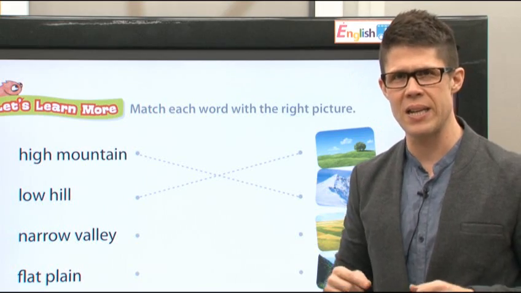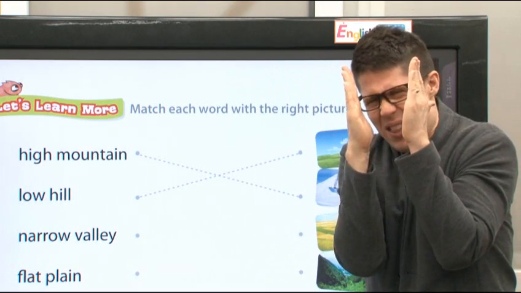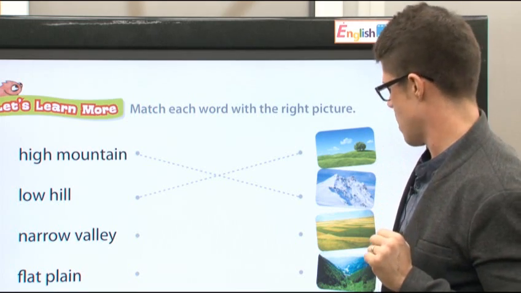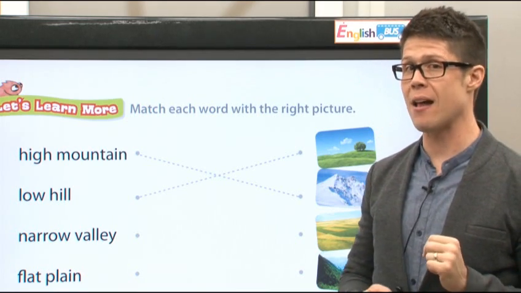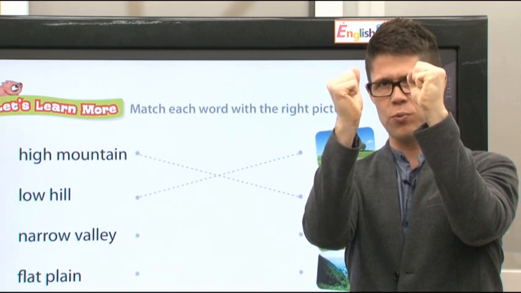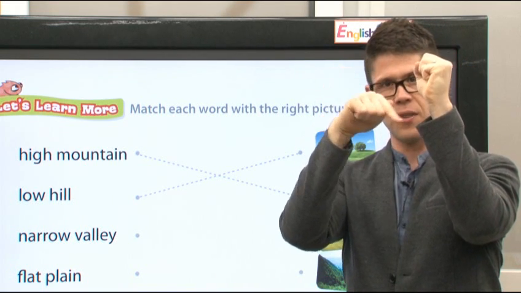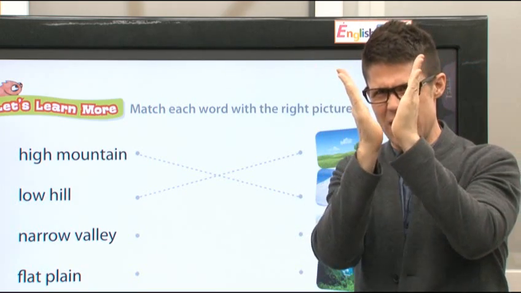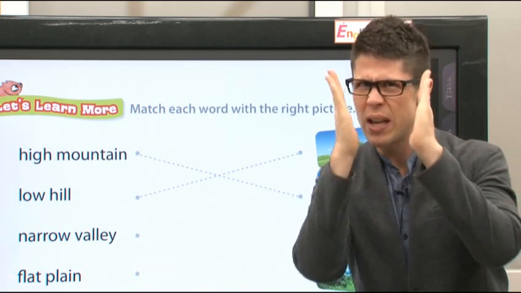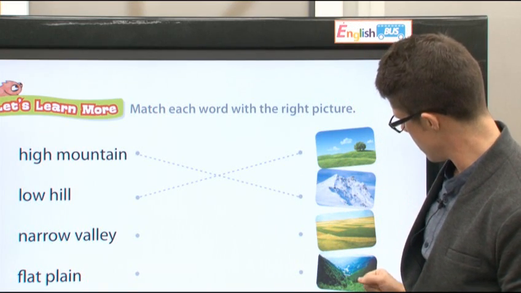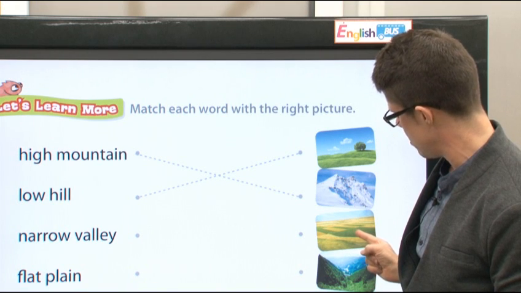Next, narrow valley. What does narrow mean? Narrow means very thin, like this. That's narrow. All right? And remember, a valley is between two mountains. Here's one mountain, here's one mountain, here's the valley. Okay? We say valley. And a valley is very narrow. Narrow valley.